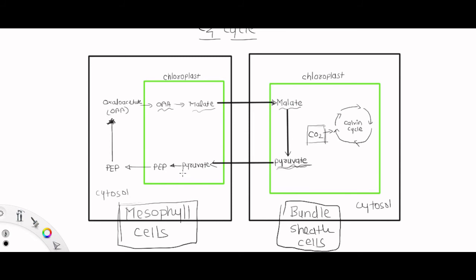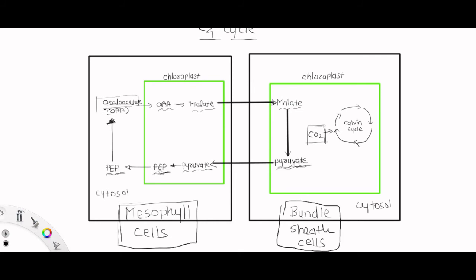Here this pyruvate is converted into PEP, phosphoenol pyruvate, which goes out of the chloroplast into the cytosol, and in the cytosol this phosphoenol pyruvate is converted back to oxaloacetate.